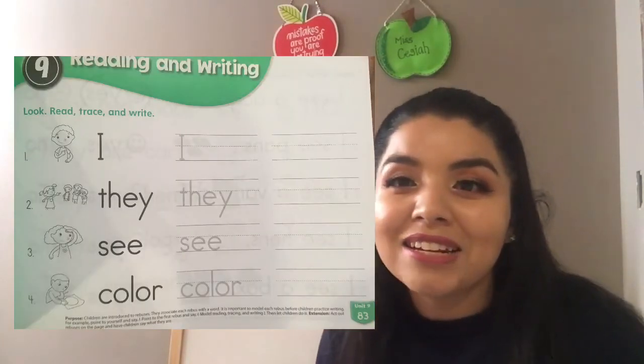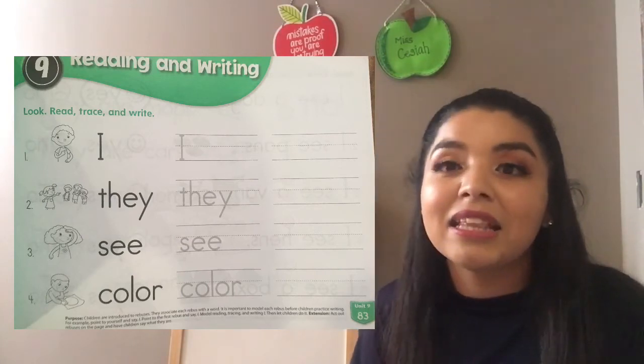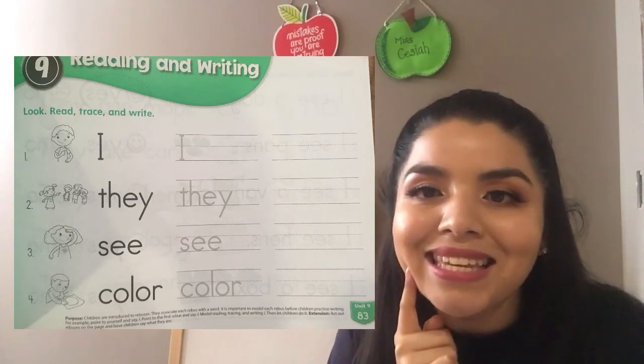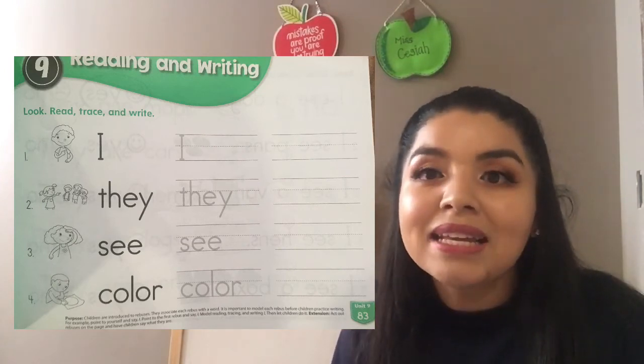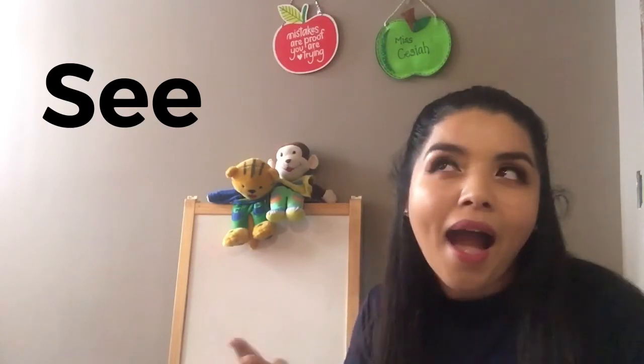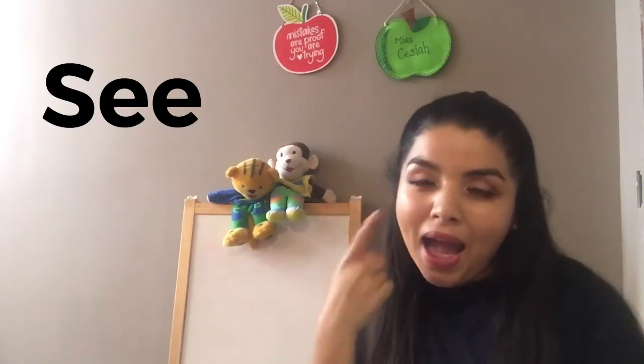We have there the letter S, and there says, and then we have double E. So right there says see. Repeat again. See. You know what is see? I see you. What is see? See in Spanish means ver. See. I see you. I see Happy Monkey.